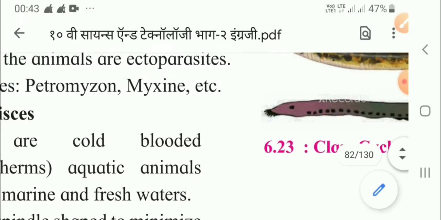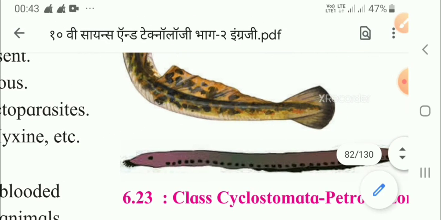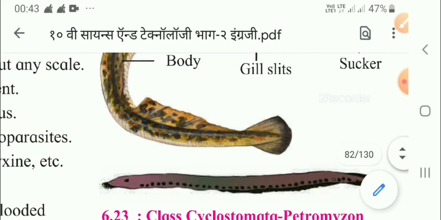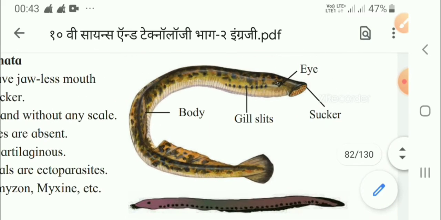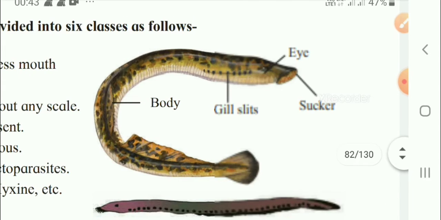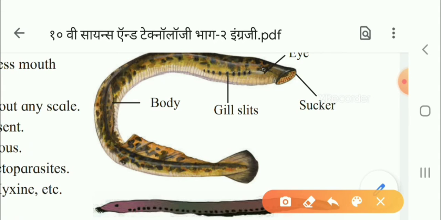We will see the diagram for this class Cyclostomata, children. Here is the diagram, children. You can see they have eyes and a sucker. With the help of the sucker, they suck the blood or they suck the nutrients. These are the gill slits present.